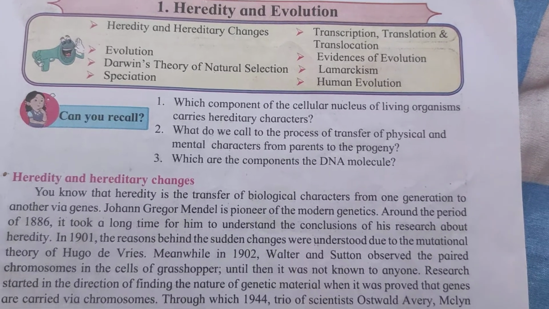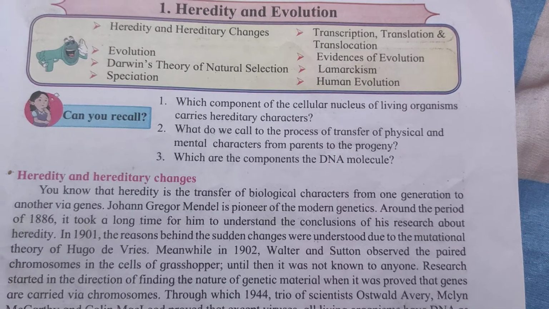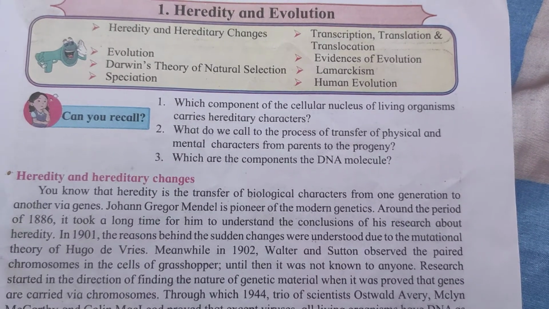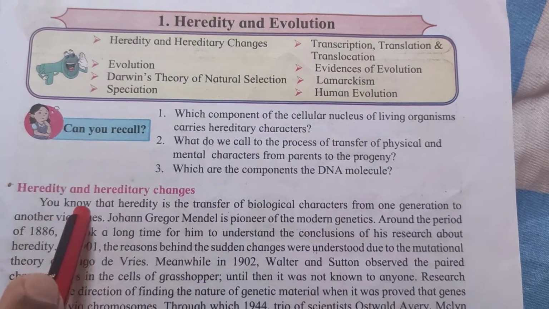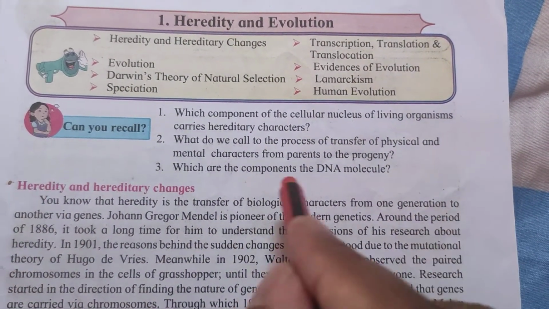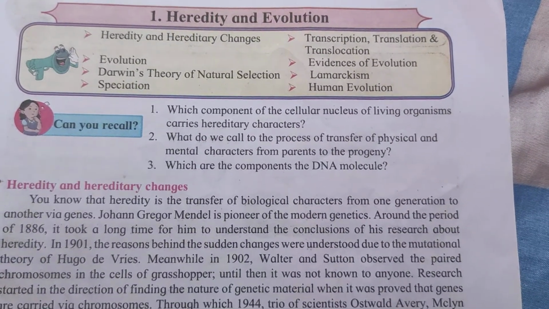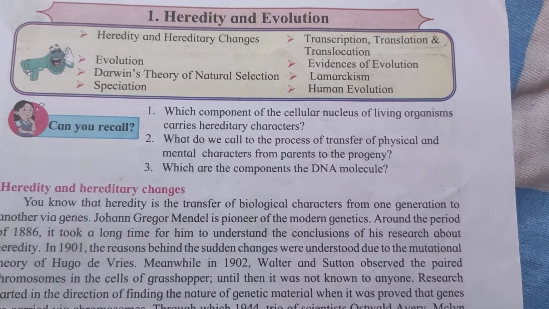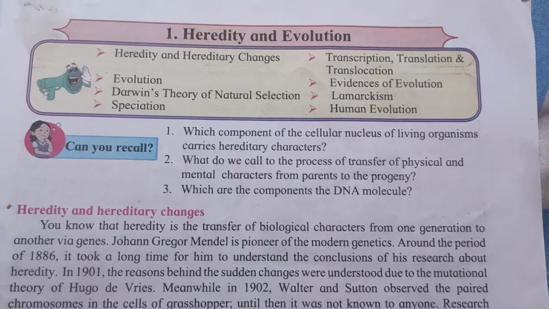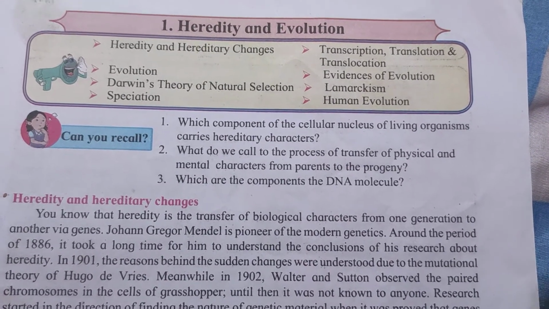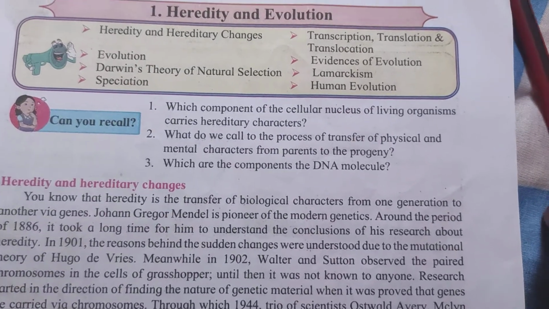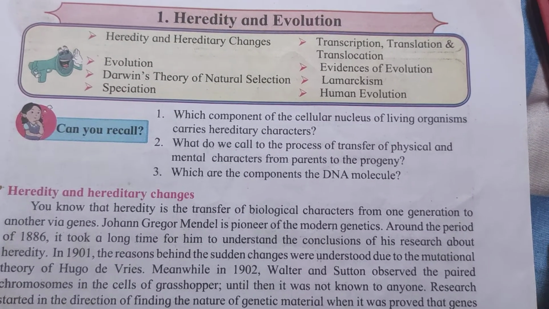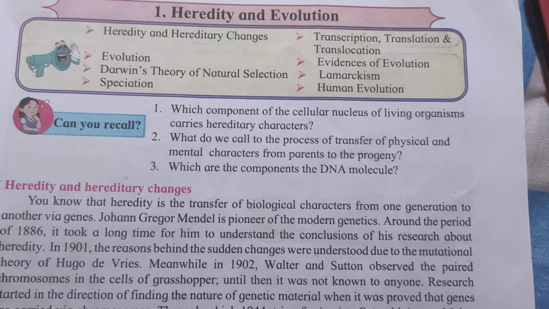Heredity means transfer of biological characters from one generation to another generation. Now the question is, what are the biological characters?